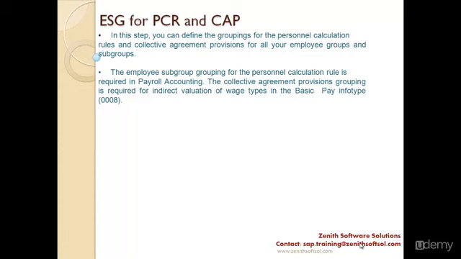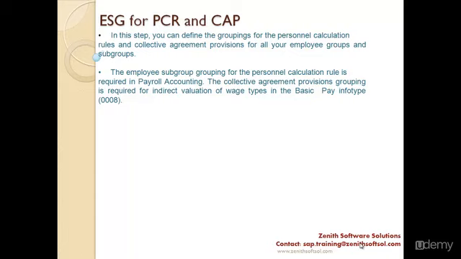So why are we doing all this? Because we are focusing on infotype 8. If you remember my previous lecture of personnel administration, I mentioned there that infotype 8 is the basic pay infotype, which is a payroll related infotype, and that I will cover during the payroll section, which is basically this section.